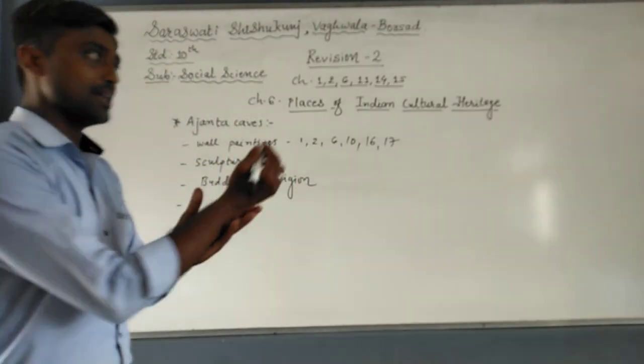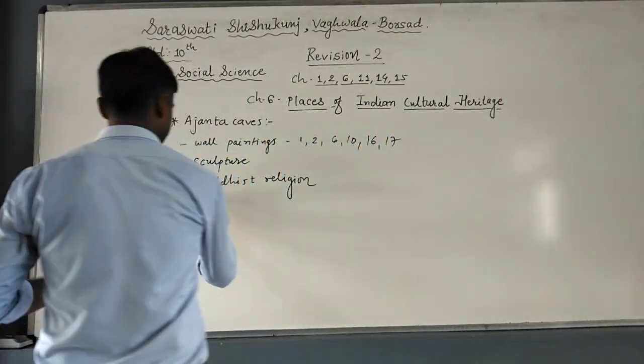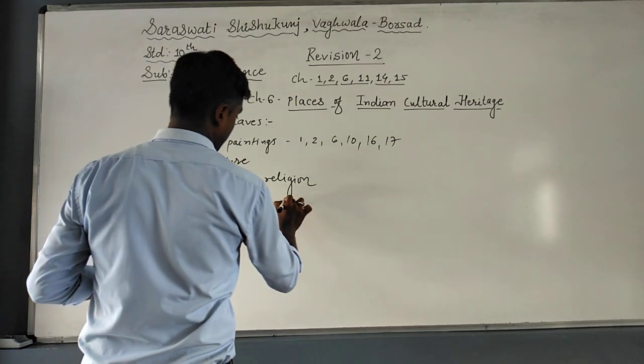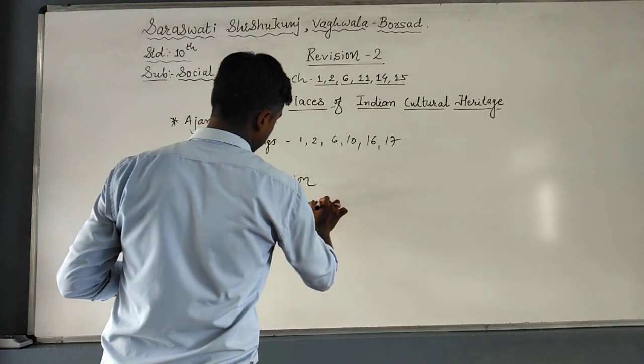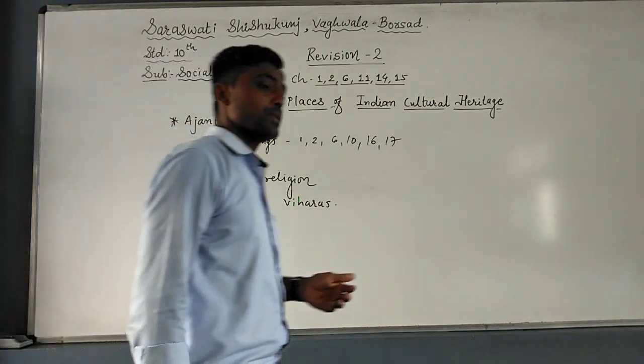Now, next one is that generally these caves are divided into 2 categories, and they are the Chaityas and Viharas. Now what are Chaityas and what are Viharas? That we need to understand.